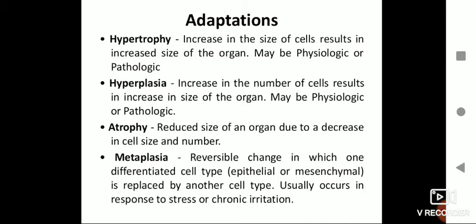For example, hypertrophy, where the cells increase in size, which leads to an overall increase in the size of the organ. Or in certain cases called hyperplasia, there is an increase in the number of cells. Or in certain cases there is a reduction in the number of cells or the cell size, which leads to a reduction in the size of the organ. Or metaplasia, where there is a change in the cell type. One type of cell is temporarily changed to another type of cell to survive a certain situation. So these are called cellular adaptation.